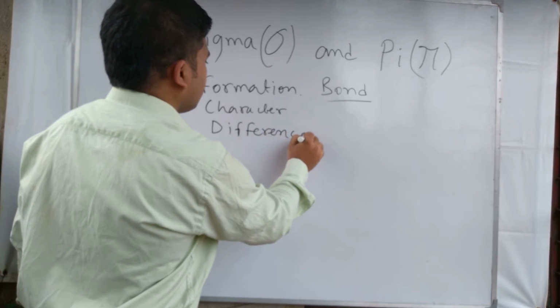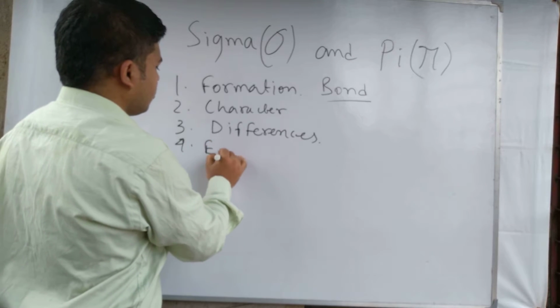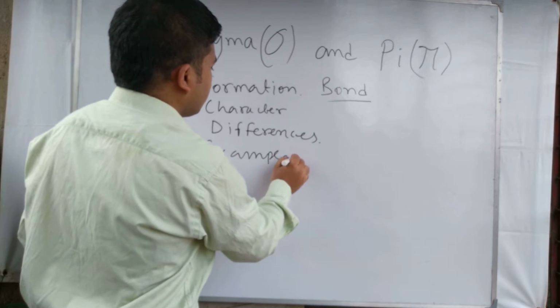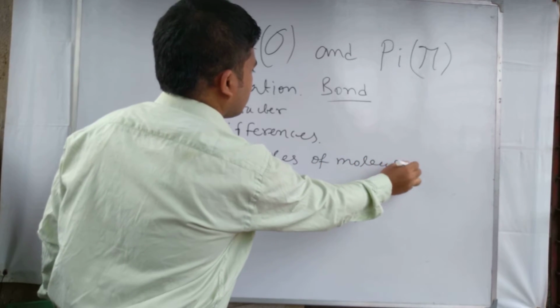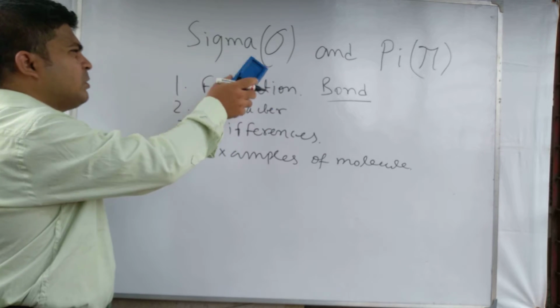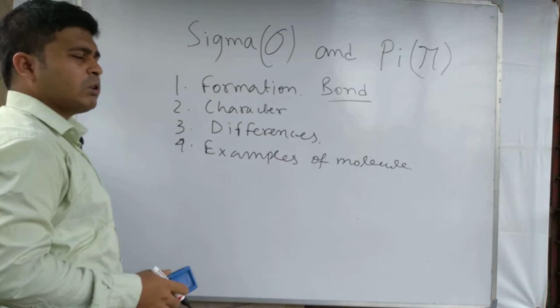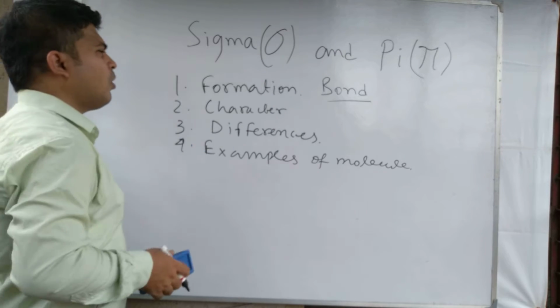Then the differences between sigma bond and pi bond, and examples of molecules where we can find that sigma bond and pi bond are forming, either each one, or anyone, or both are forming.